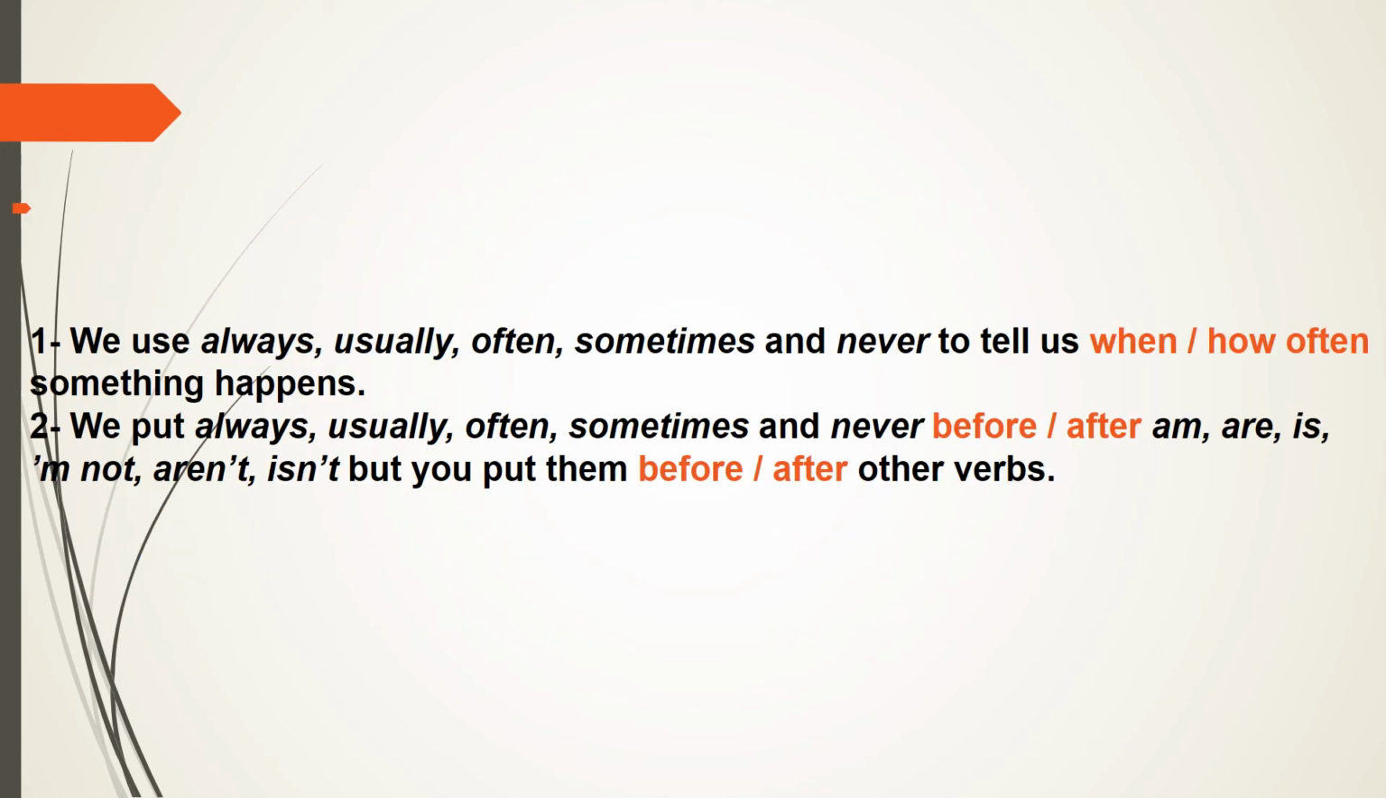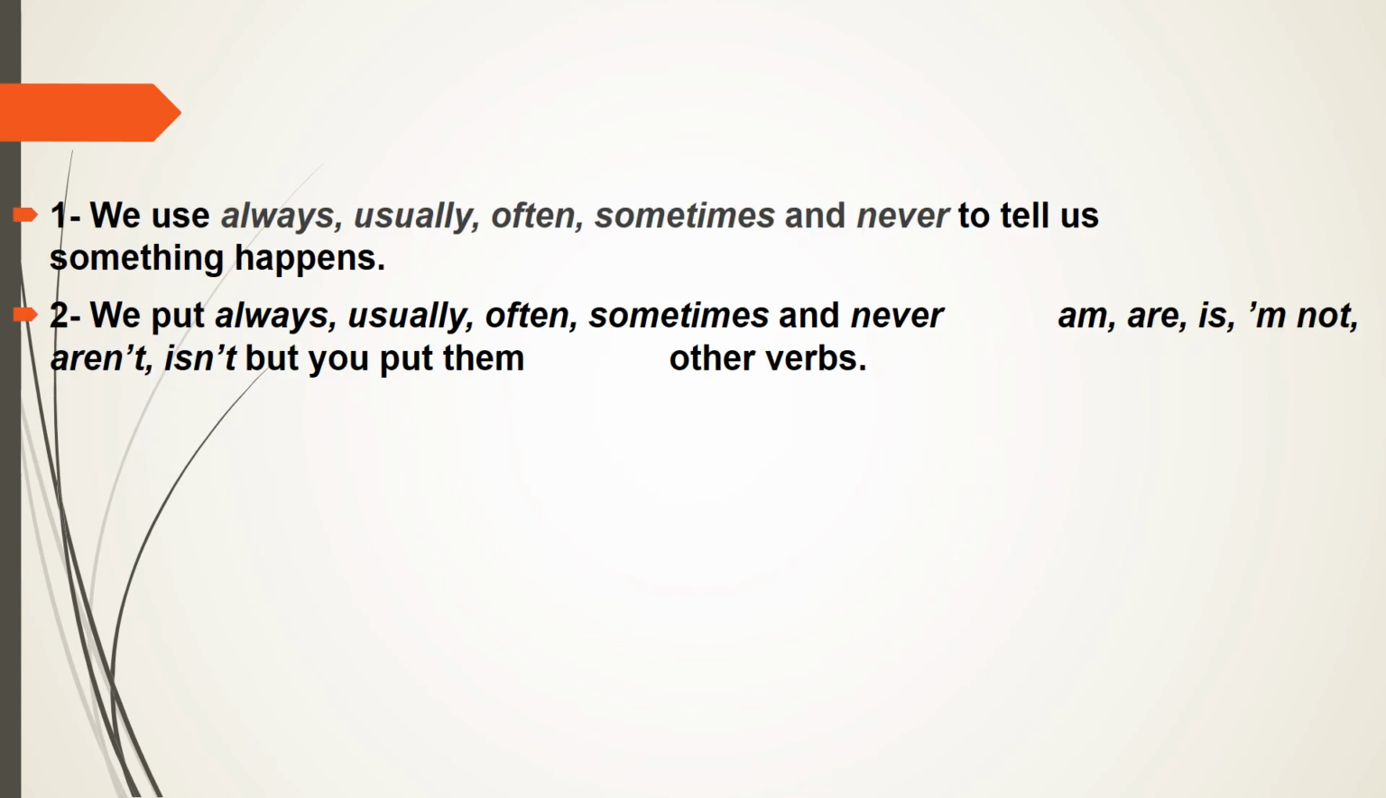Now you have 2 rules that you are going to complete. I will give you 3 minutes to read them carefully and to complete them. Now let's see the answers. Number 1. We use always, usually, often, sometimes, and never to tell us how often something happens. Number 2. We put always, usually, often, sometimes, and never after am, are, is, am not, aren't, isn't, but you put them before other verbs. Check your answers.